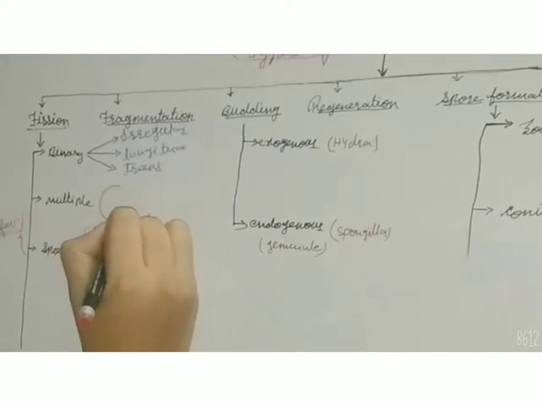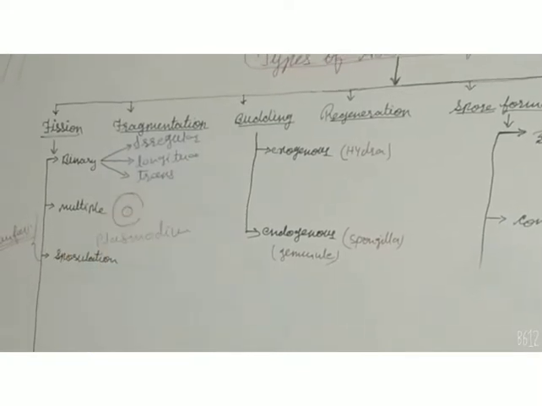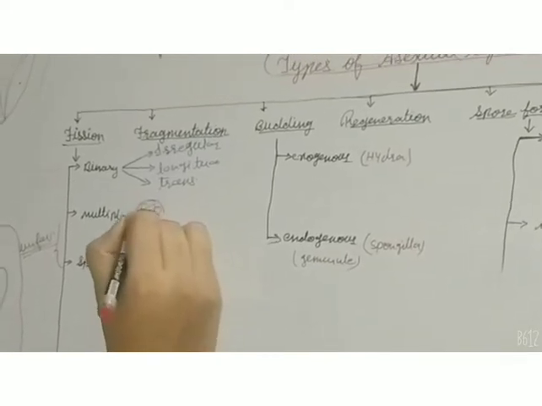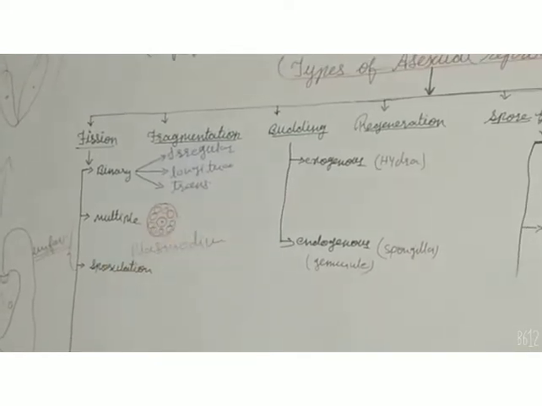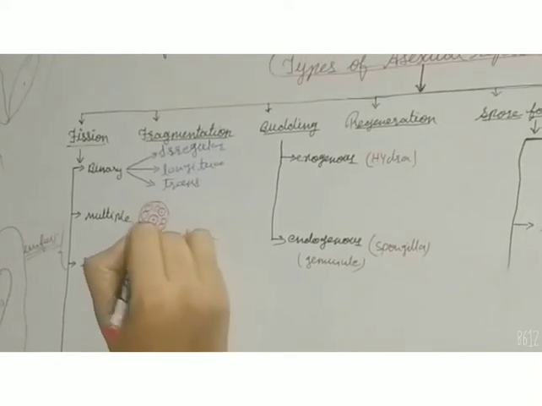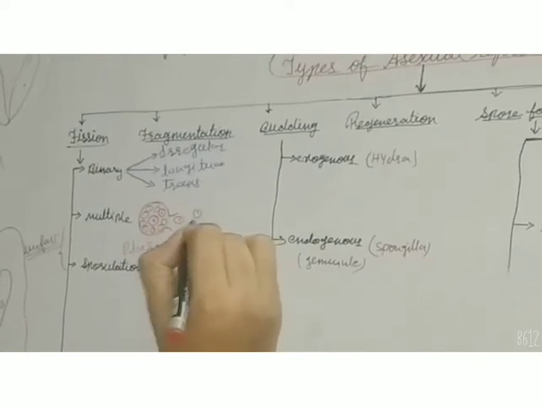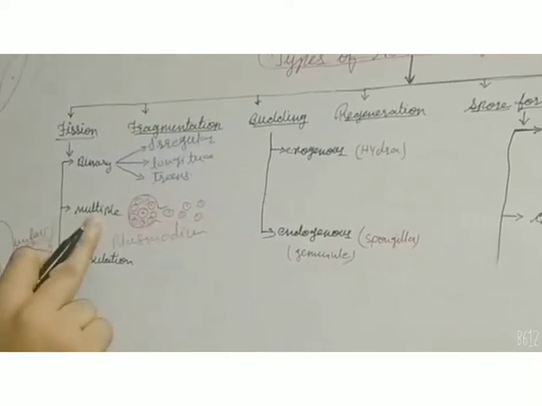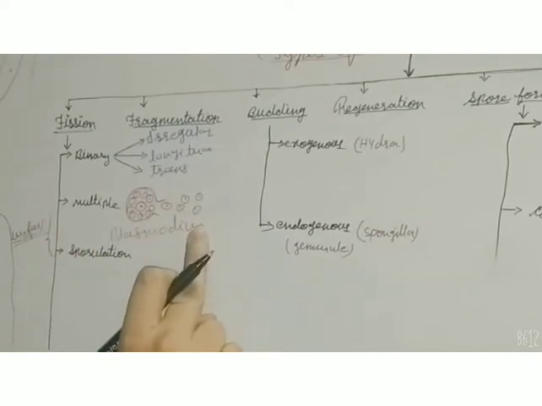You can see the Plasmodium structure here. Plasmodium is a unicellular organism that has a nucleus. Its nucleus divides into many daughter nuclei, but they are enclosed in a single cell. They are not in the form of separate cells. During germination, they come out from the parent body and start to multiply. So this way is called multiple fission, in which one organism develops into many daughter organisms.